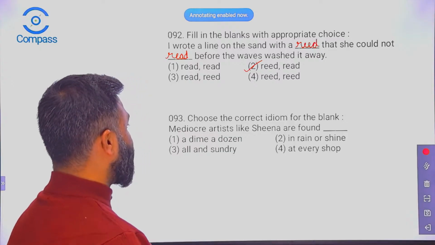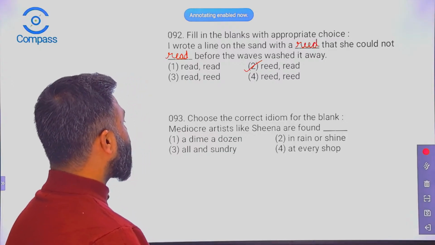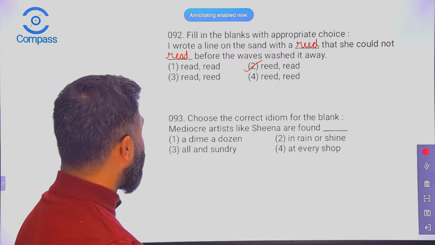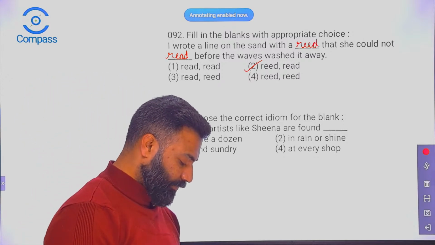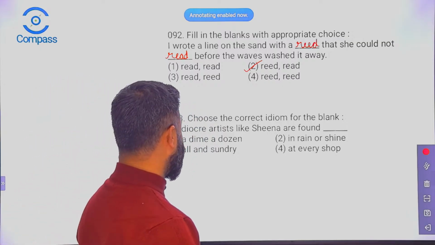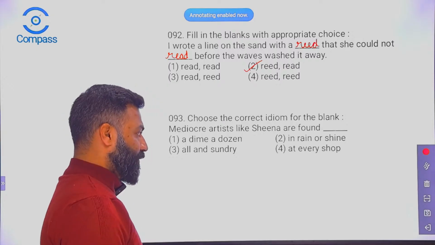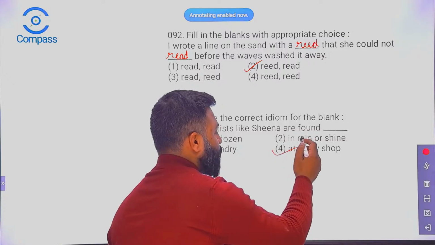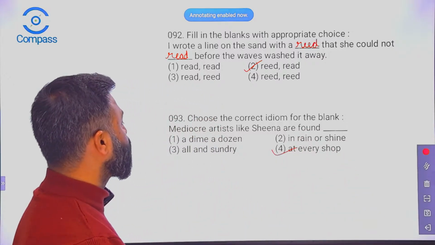93, choose the correct idiom for the blank. Mediocre artists like Sheena are found dash. A dime a dozen, in rain or shine, all and sundry, at every shop. Come on. So the right option has to be the fourth one, at every shop.